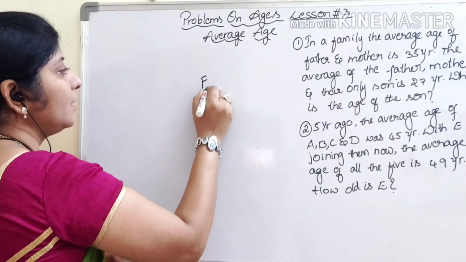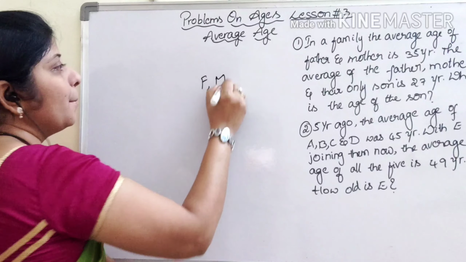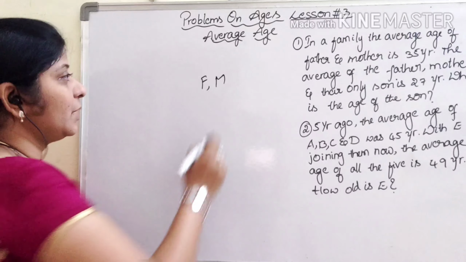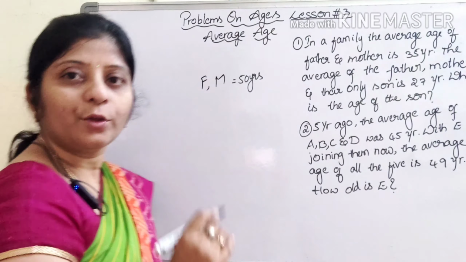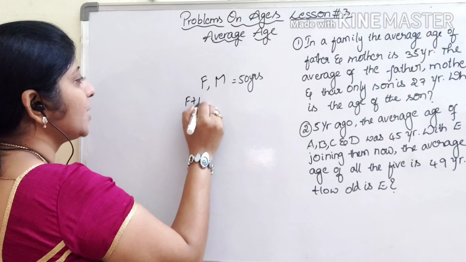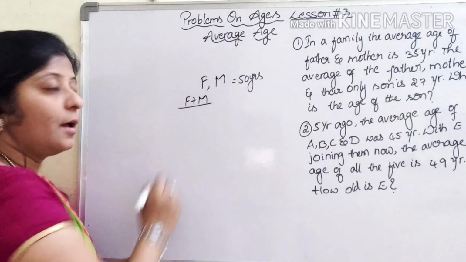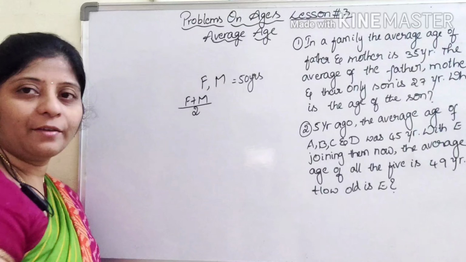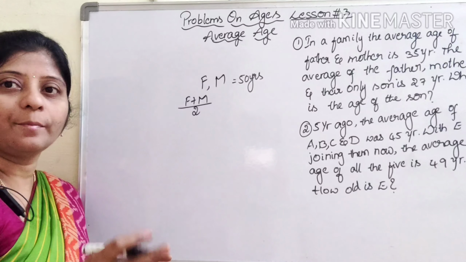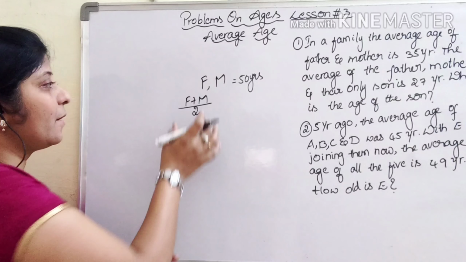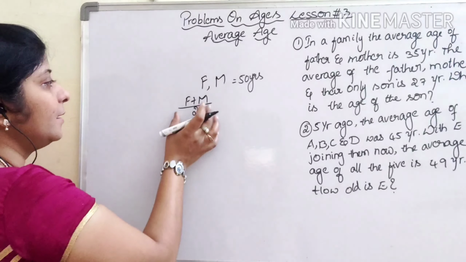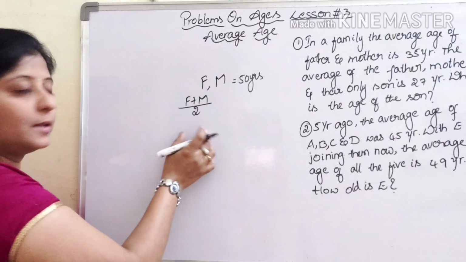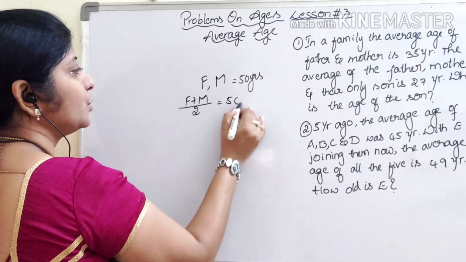If you have a father and mother whose ages average 50 years, then you have to write father age and mother age sum and divide with 2. That means the total of their given years, and the number of persons we have to divide by, will be equal to 50.